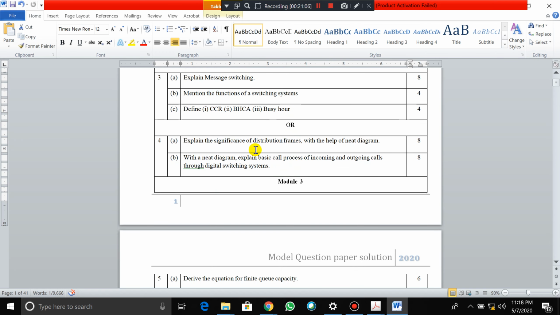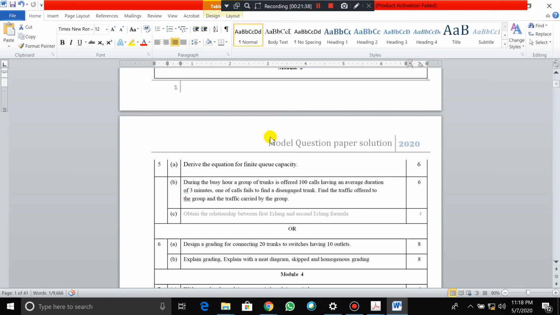Or explain the significance of the distribution frame with the help of a diagram. There is a diagram, you need to practice it, write it neatly and explain it cleanly. There are some specific points in that, you need to highlight them. With a neat diagram, explain the basic call process of incoming and outgoing through the digital switching system. That is from the second textbook. How the call process of incoming and outgoing trunk takes place in the digital switching system. Write the block diagram clearly, practice it very well.